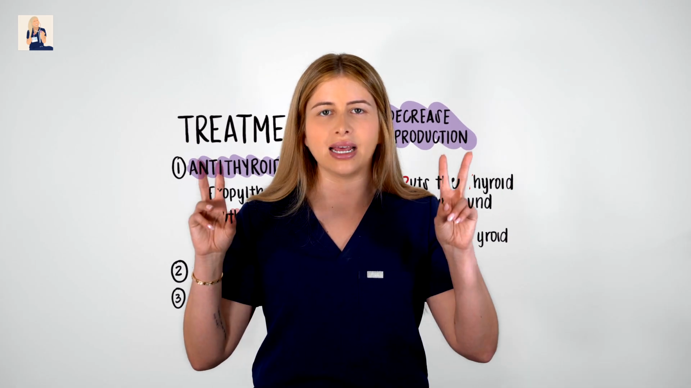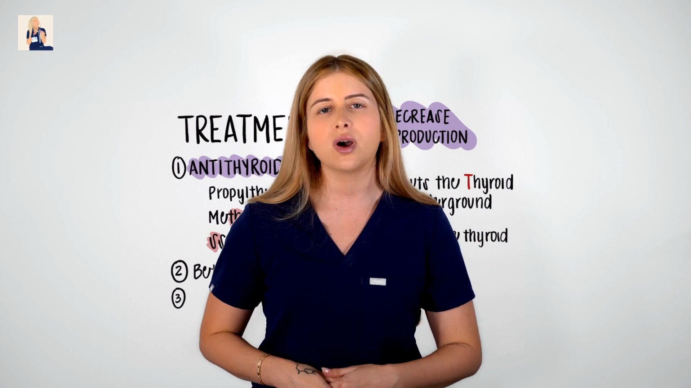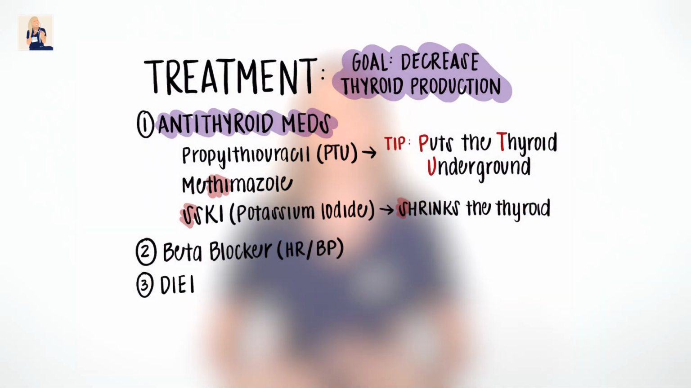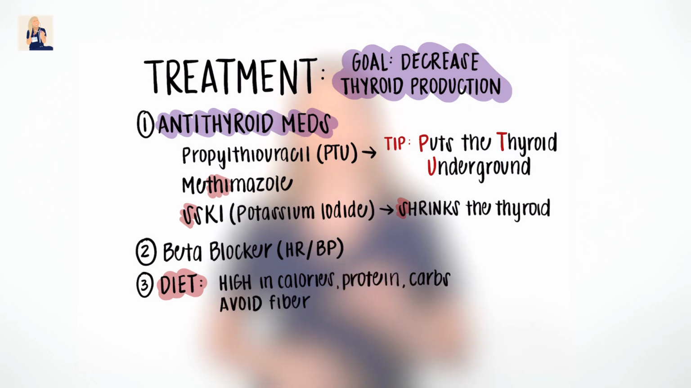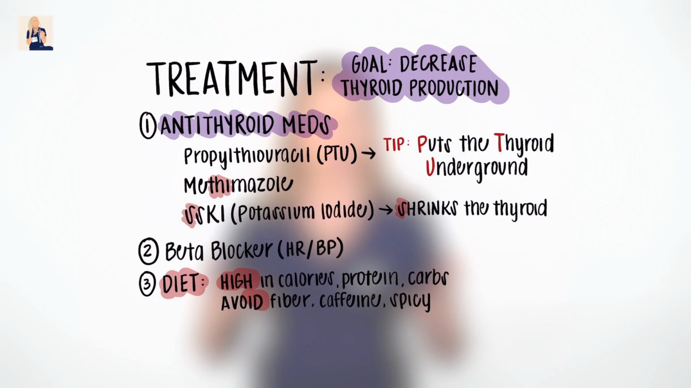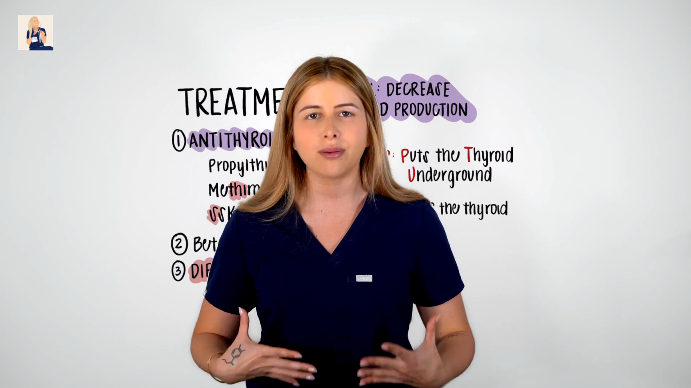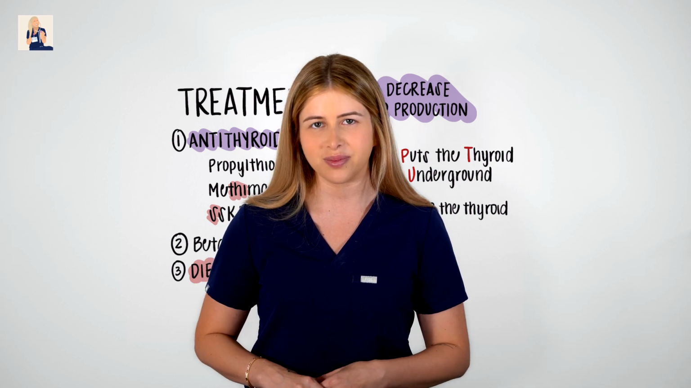Because the patient exhibits an overactive metabolism and high and hot symptoms, we want to encourage a diet that will replace those lost nutrients. We teach patients to eat frequent meals and foods high in calories, protein, and carbs. We also teach to avoid high fiber foods, caffeine, and spicy food. Why? This will encourage a faster metabolism and worsen hyperthyroidism.